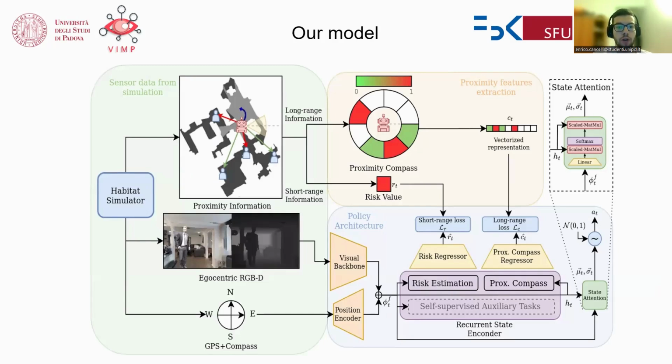So we have a notion of relative position between agent and each person seen. We extract this complete information and we process it into a simpler form through a proximity feature extraction procedure. Those proximity features are then used together with auxiliary tasks to inject some knowledge about proximity directly in our policy architecture model.